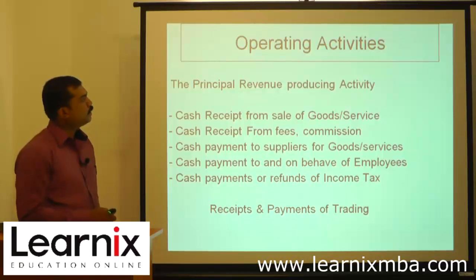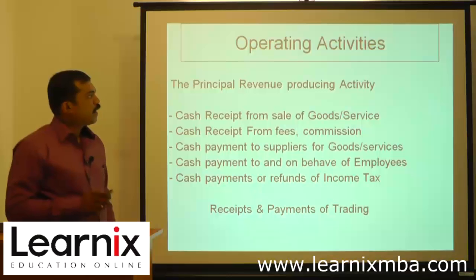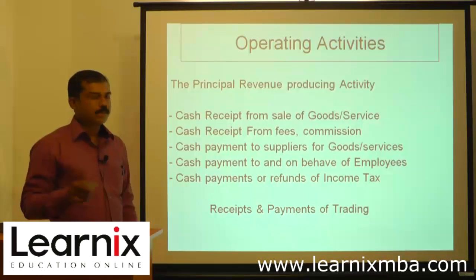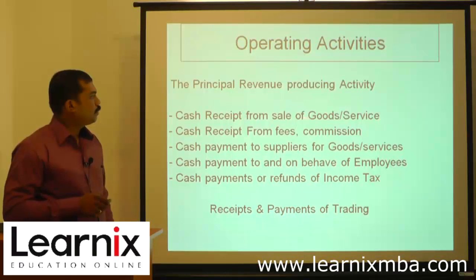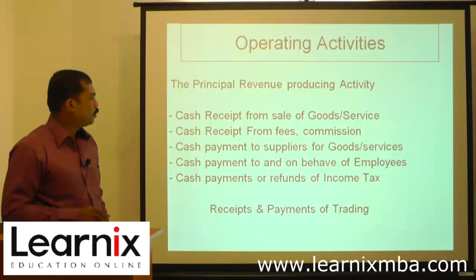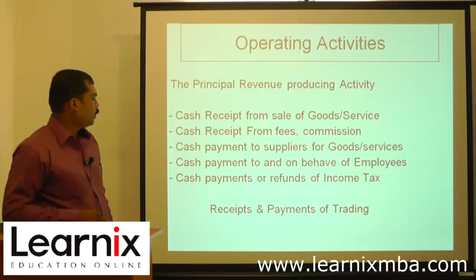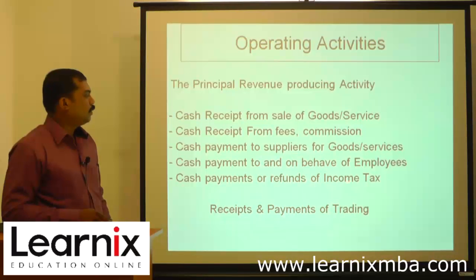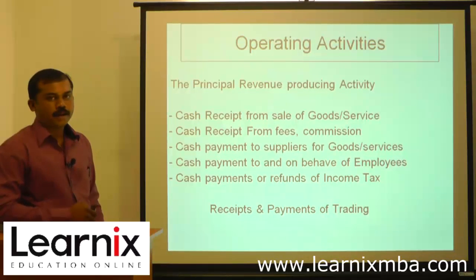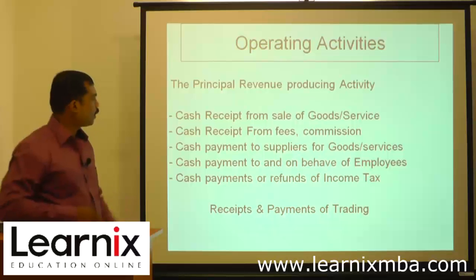Okay, operating activities. The principal revenue producing activity is operating activity because it considers the business activities. Cash received from sale of goods and services, cash received from fees, commission, cash payment to suppliers for goods and services, cash payment to and on behalf of employees, cash payment of refunds of income tax, and receipts and payments of trading. These are the various items which come under operating activities.